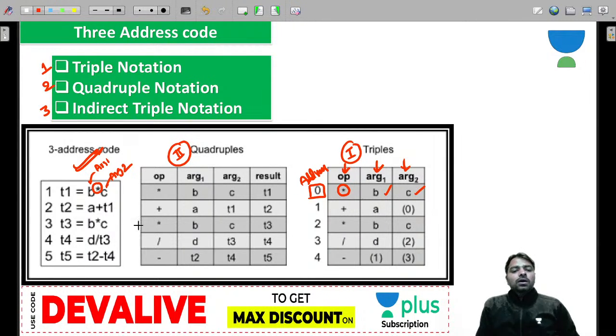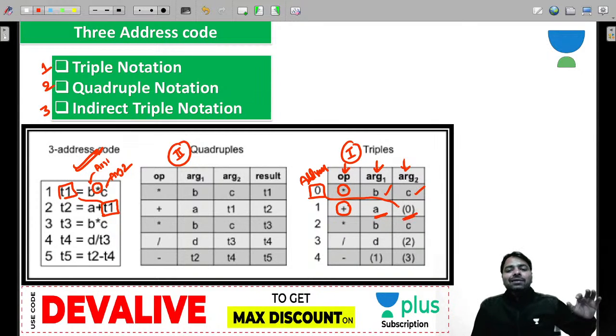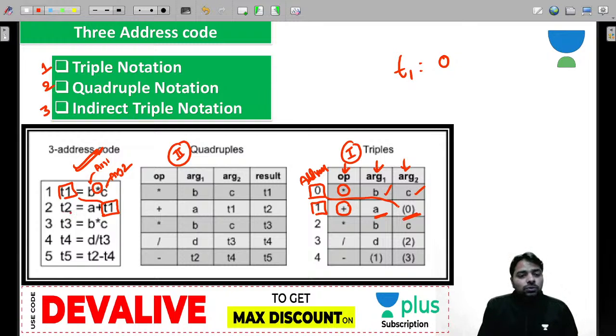Now this 0, wherever you want T1, we are going to use that 0. Can you see that? And plus is the next operator, with A as one operand and T1 as the other. The T1 is nothing but 0. But T1 is the variable and 0 is an address. Remember that. We don't want to store T1 again. The next instruction we save at 1, and wherever we use T2, we can replace it with 1.